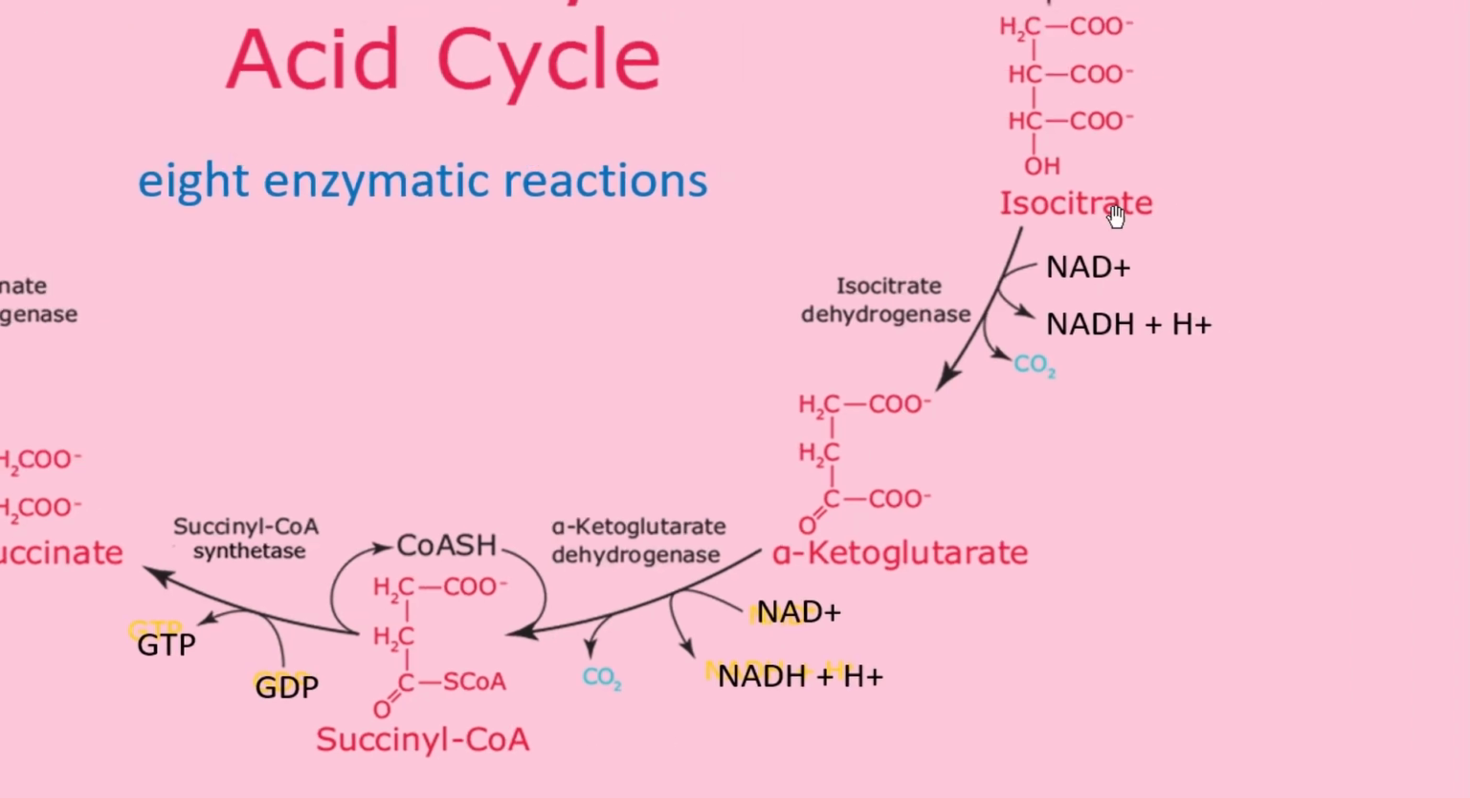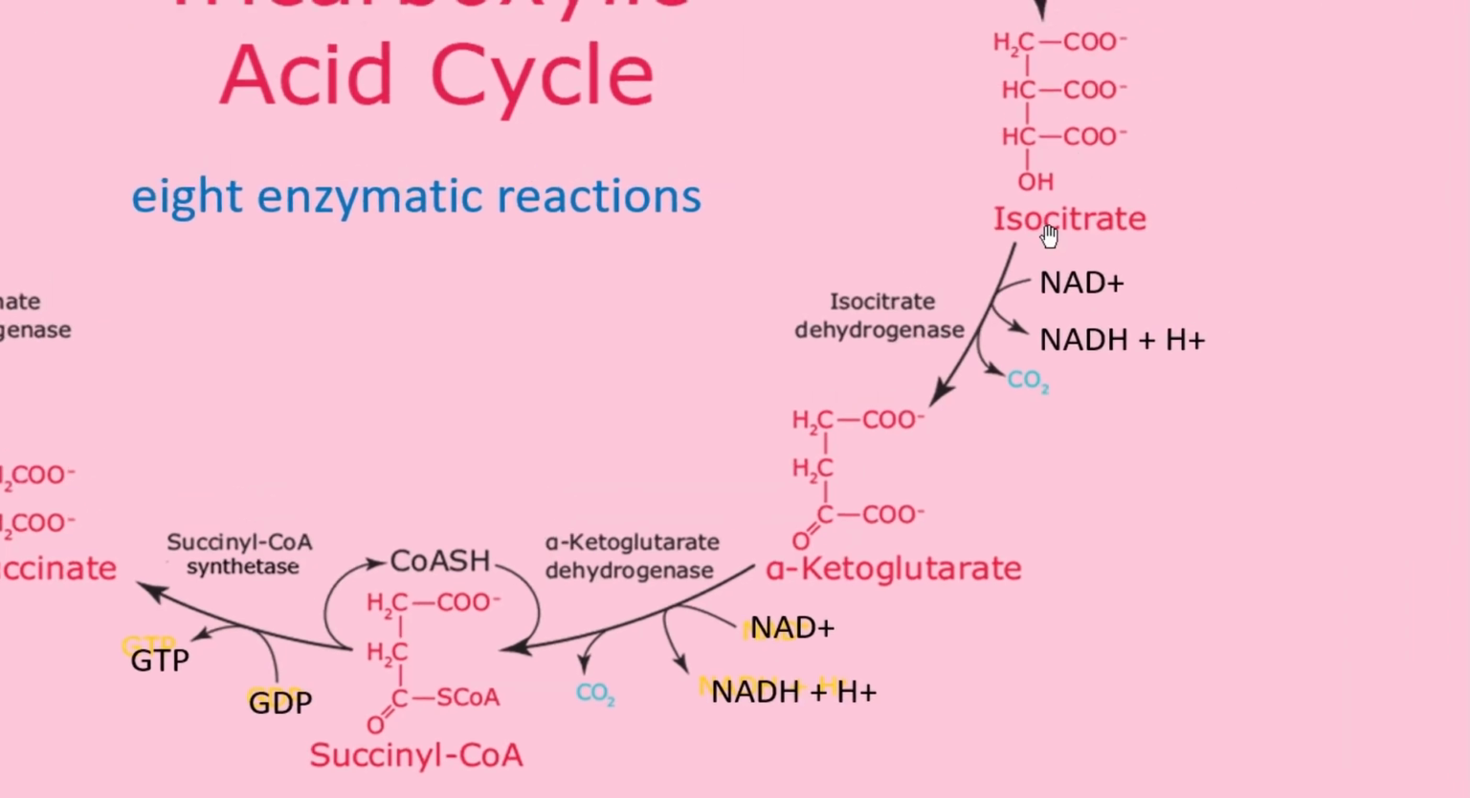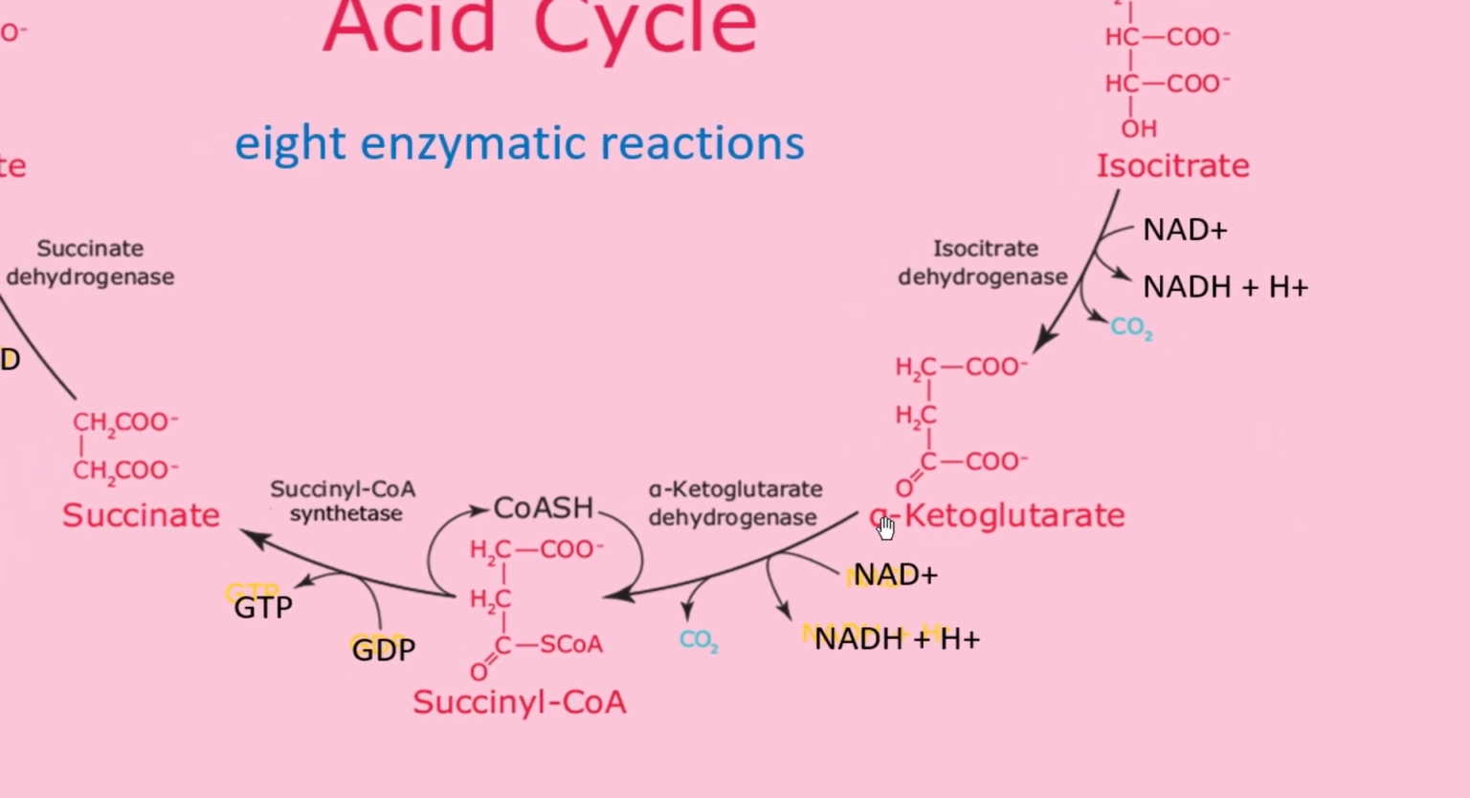In the step where isocitrate was converting into alpha ketoglutarate, the CO2 molecule was released from the second carbon of isocitrate, right? Now from the alpha ketoglutarate and succinyl CoA structures, we can see that this CO2 molecule has been released from carbon 3, the third carbon of alpha ketoglutarate. Here we had COO minus, here we have SCoA. Why SCoA? Because another molecule of CoASH, coenzyme A, is coming.